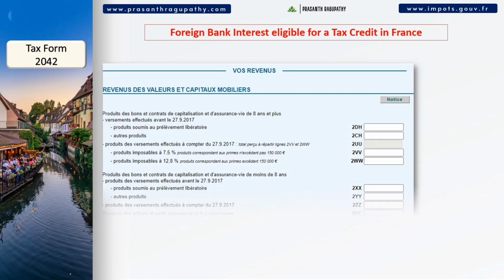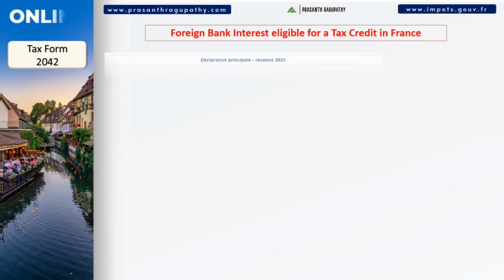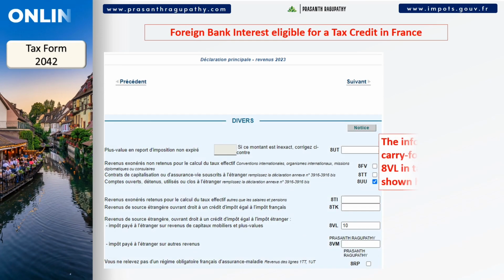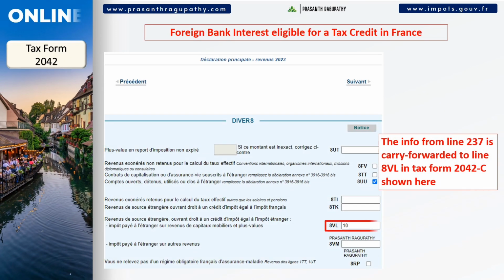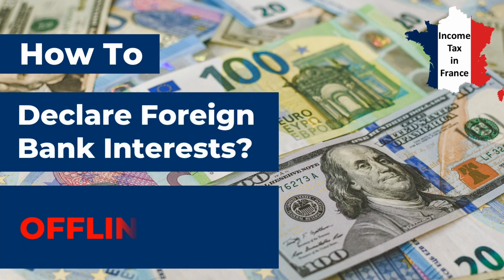The information from line 252 in Annexure 2047 is carried forward to line 2TR in Main Tax Form 2042 as shown here. The information from line 237 in Annexure 2047 is carried forward to line 8VL in the tax form 2042-C as shown here. Now, let us explore the offline method of declaring the foreign bank interest.